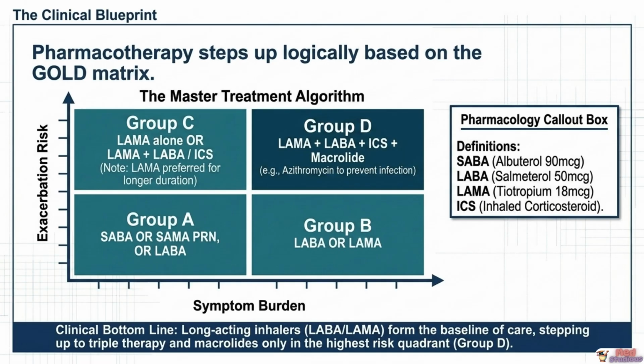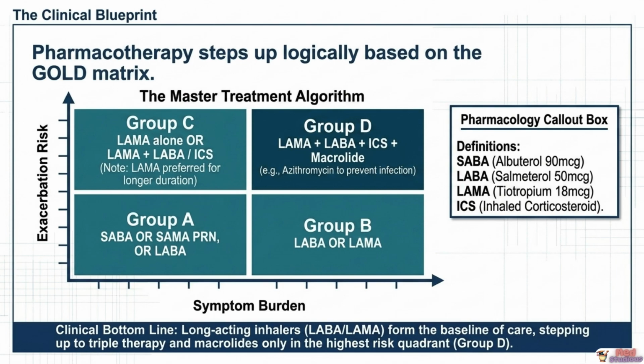Group A patients, low risk, mild symptoms, receive either a short-acting beta agonist or a short-acting muscarinic antagonist on an as-needed basis for breakthrough symptoms, or a long-acting beta agonist for more regular control. The goal is symptom relief with minimal pharmacological burden. Group B patients, low risk but with severe daily symptoms, are stepped up to either a long-acting beta agonist or a long-acting muscarinic antagonist as a daily maintenance controller. Both are appropriate. Clinical choice depends on patient profile and tolerability.